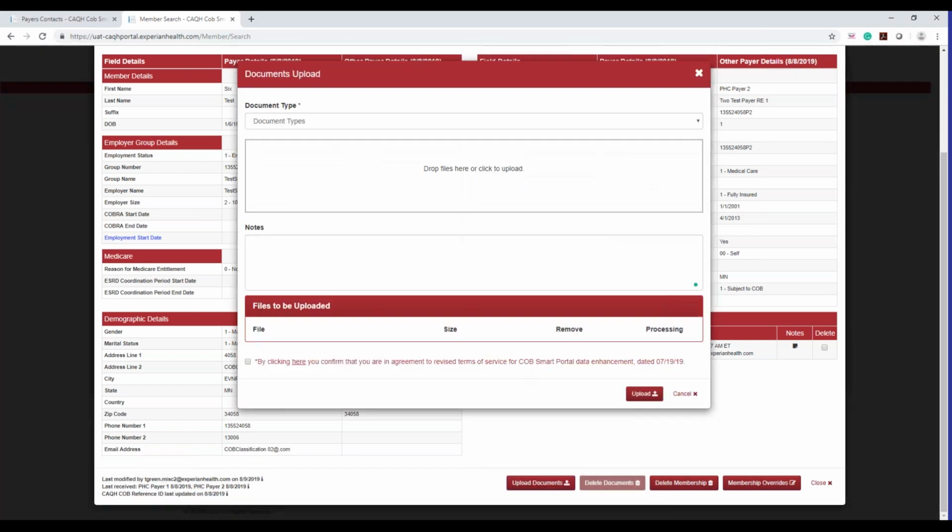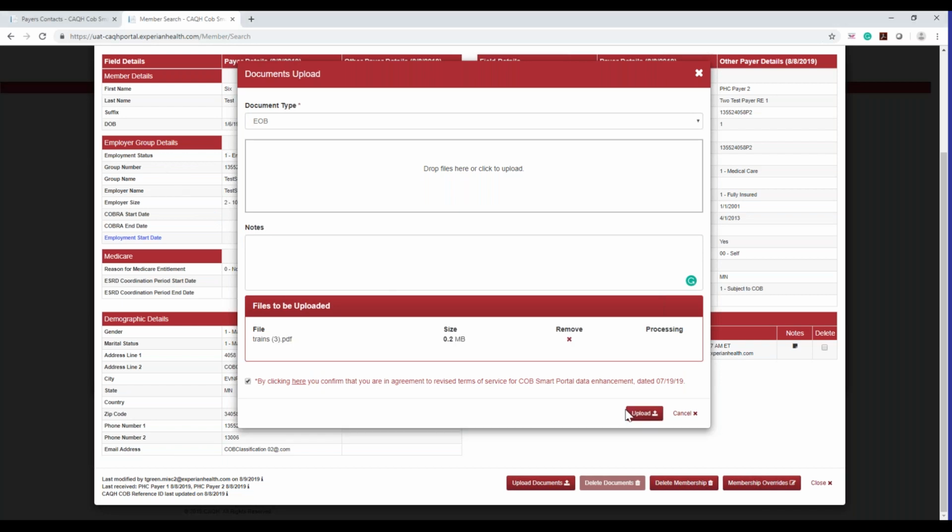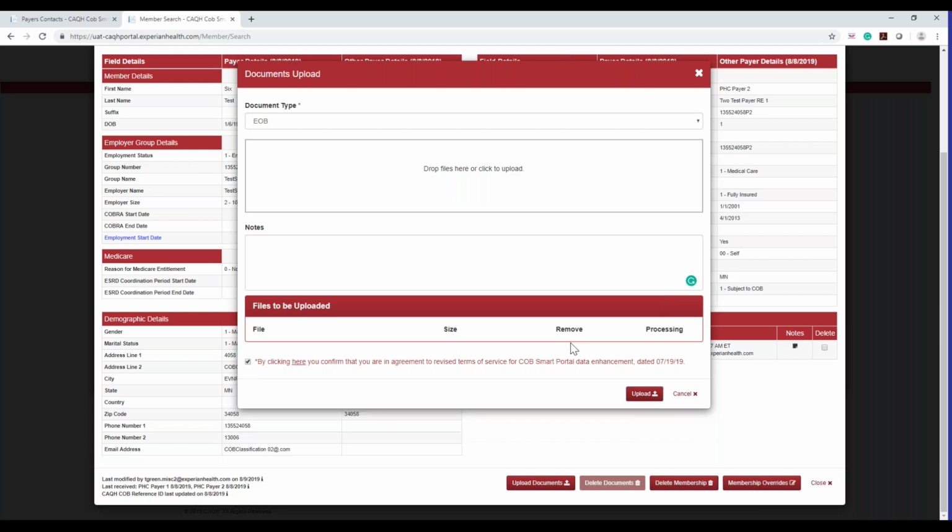Okay, so I'm going to go ahead and upload a COB letter here. I'm going to click on this. I'm going to click to upload this file type. Again, you have to click that terms of service. I'm going to upload. And if you want to remove it before you uploaded it, you made a mistake or you accidentally attached the wrong file, you can go ahead and click remove, and that will get rid of it before you've actually uploaded it.